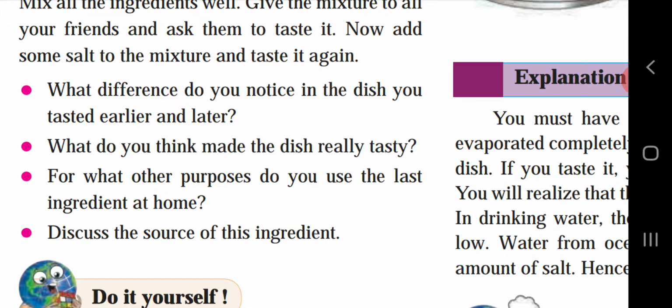For what other purpose do you use this ingredient at home? Salt is our basic need. In all items except sweet dishes, we add salt. Discuss the source of this ingredient. How do we get salt? We get salt from the seas and from ocean water, by the process of evaporation.